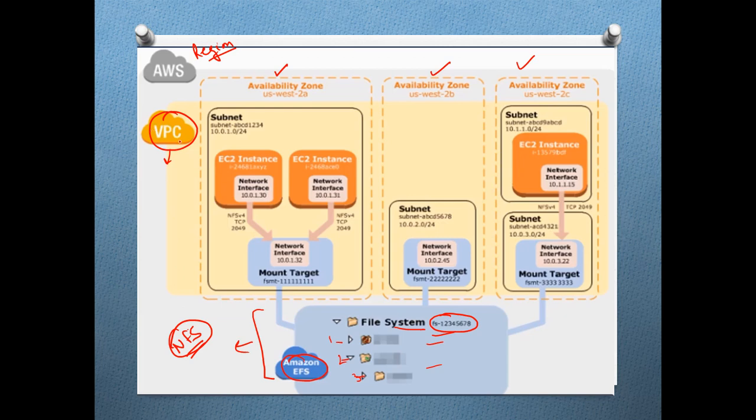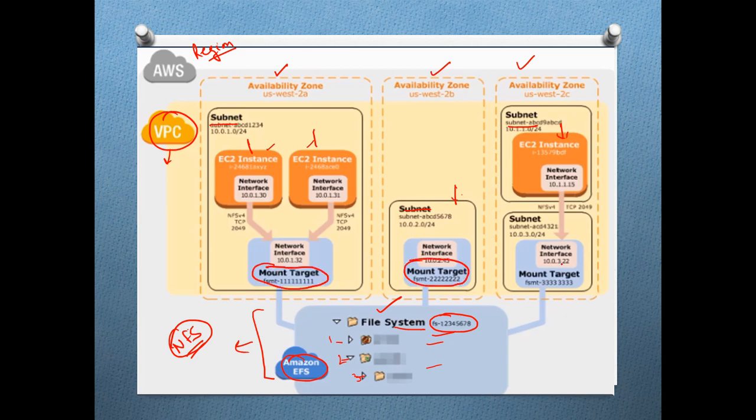This is the reason why in the VPC we can create different subnets in each availability zone, and we can have certain instances launched in these availability zones that want to access this common EFS system. In order to make efficient communication between the instances and the file system, we need mount targets.